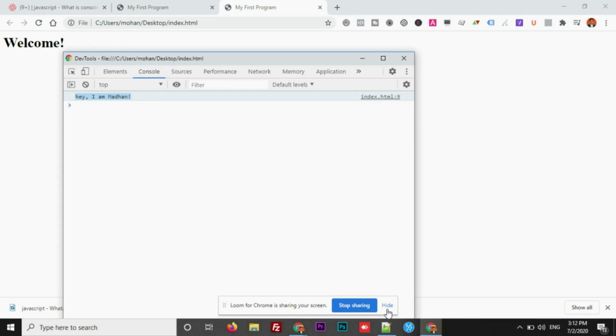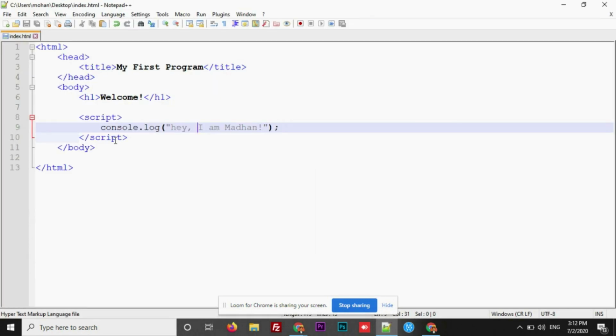This is one way of writing JavaScript code inside a HTML document. Now the other way is, instead of writing JS code directly onto the HTML document, we can simply create a separate file for JS with .js extension. Now just because it's an HTML document, you see this one has saved on the name of index.html as an extension. Why? Because it's an HTML document. Now we are going to create a separate document for script that ends with .js extension.